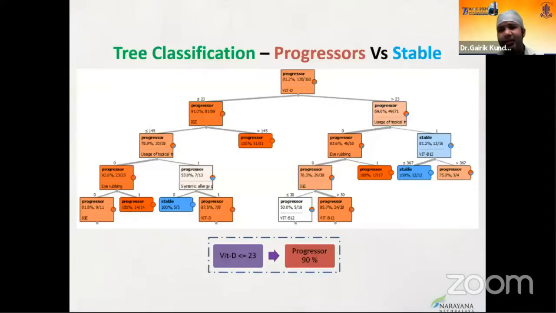Now, high risk factors is something very important which we normally do not focus on. We classified these patients into progressors and stable and looked at only the demographic questionnaire which we gave the patients, and we found that it did classify progressors and stable with a good accuracy. But surprisingly, factors like vitamin D, which we normally don't think of, were picked up much higher up.